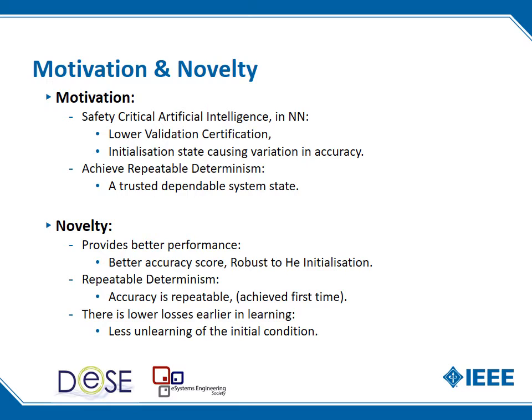Higher accuracy is achieved first time, so it reduces development times, and it achieves lower loss during learning, so it learns earlier, which means less unlearning of the initial state, and perhaps enables smaller data sets.